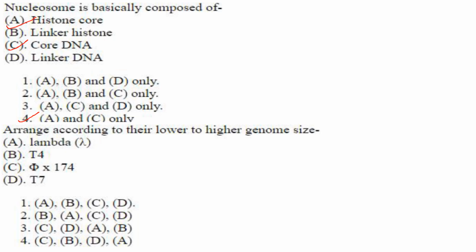Then arrange according to their lower to higher genome size. So first one will be phi X174, C. Then comes T7, then lambda and then T4. So the answer here is option 3, C, D, A, B.